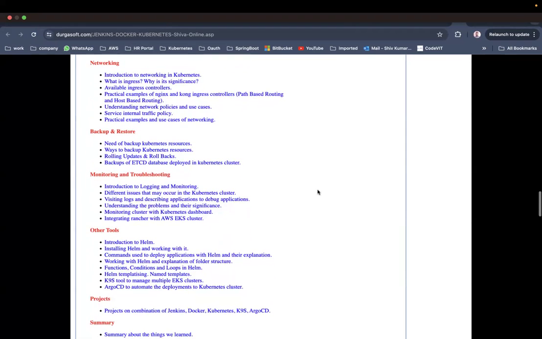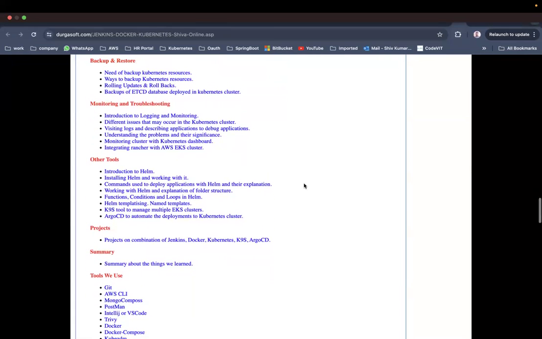Okay, now networking. As part of the networking, we are going to see introduction to networking in Kubernetes, ingress and what is its significance, available ingress controllers. Okay, host based routing and path based routing we are going to see, and network policies and use cases, service internal traffic policy, practical examples and use cases of networking.